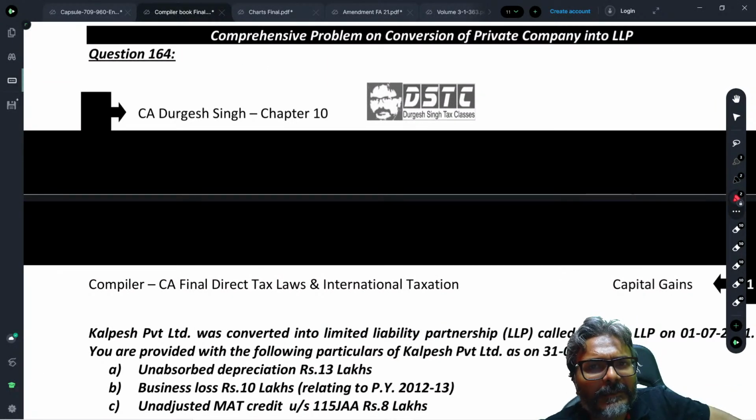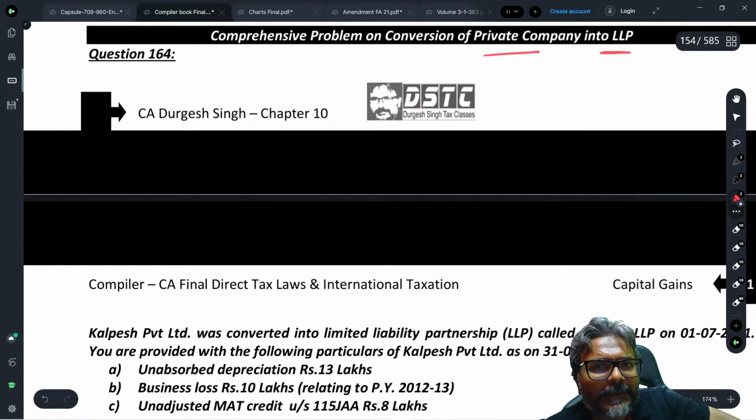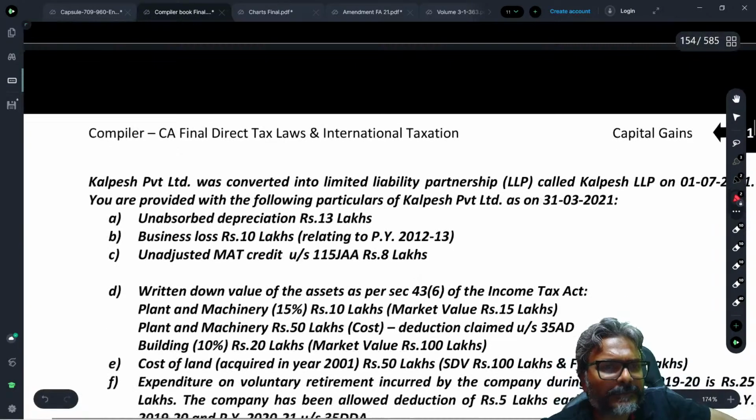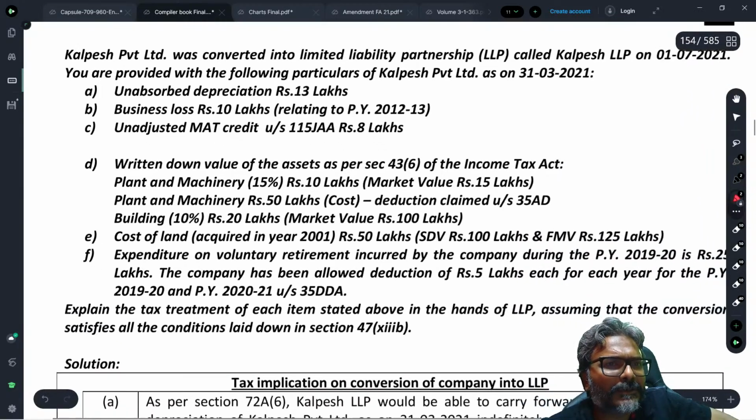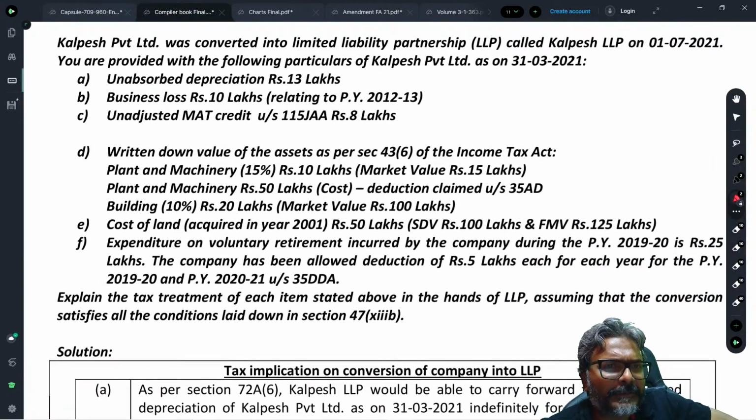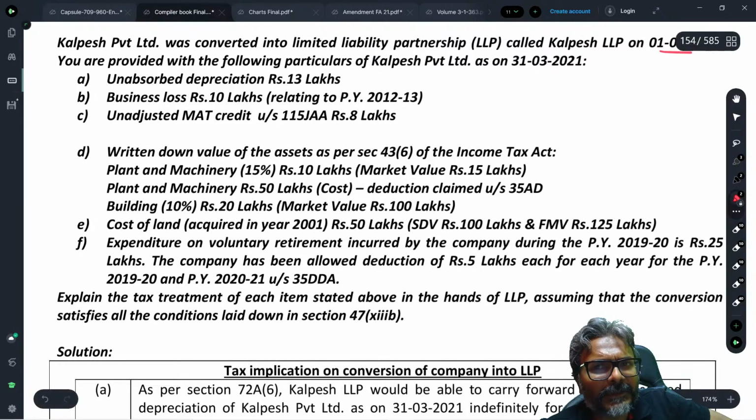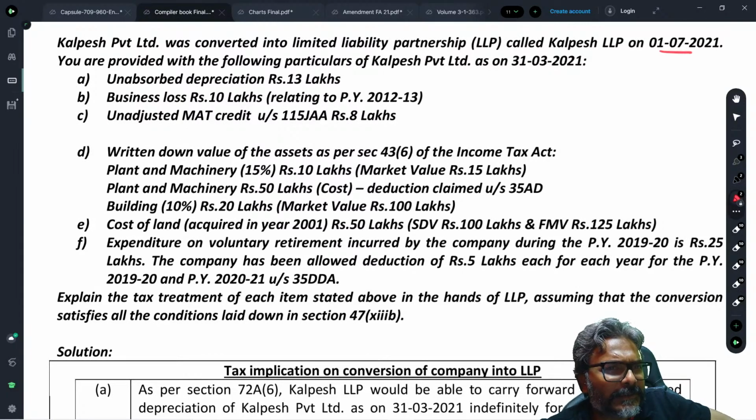Conversion of the private limited company into the LLP, students. So here, students, Kalpesh Private Limited was converted into the limited liability partnership called Kalpesh LLP on 1st of July 2021. You are provided with the following particulars of Kalpesh Private Limited as on 31st of March 2021.